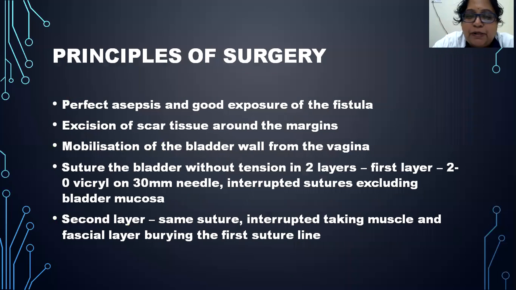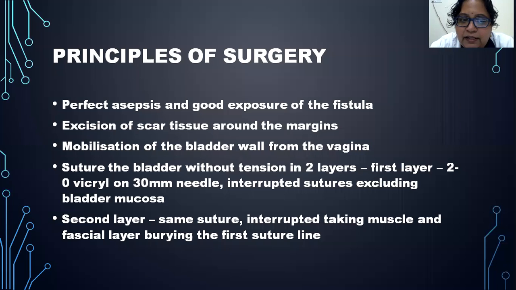So what are the principles of the surgery? How do you go about the surgery? A perfect asepsis should be maintained, the fistula should be exposed adequately, and scar tissue around the margins of the fistula should be excised, and adequate mobilization of the bladder wall should be done from the vagina. The vagina and the bladder wall should be mobilized, and the fistulous tract in between should be excised. And the bladder should be sutured in 2 layers without any tension.